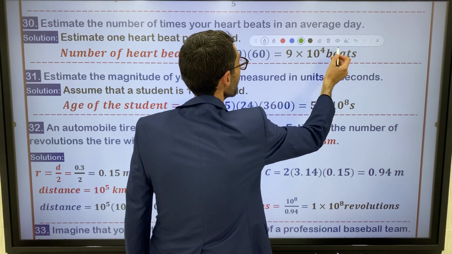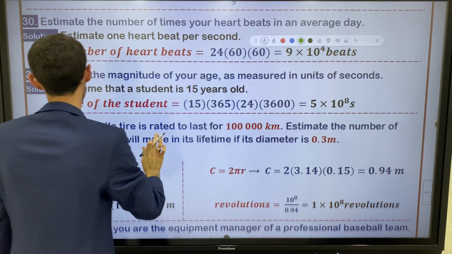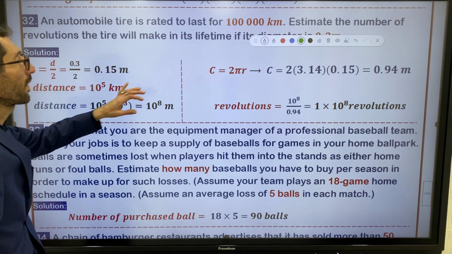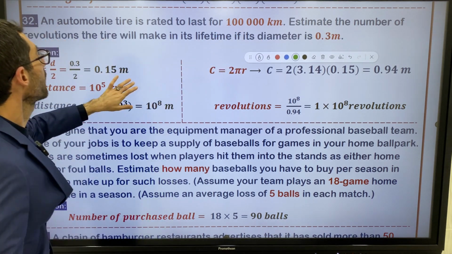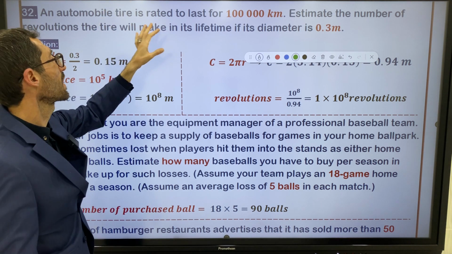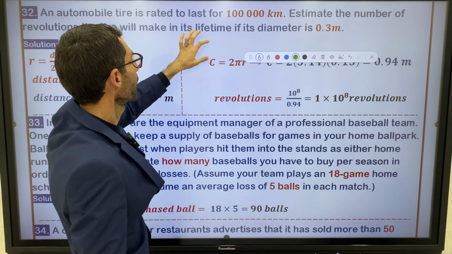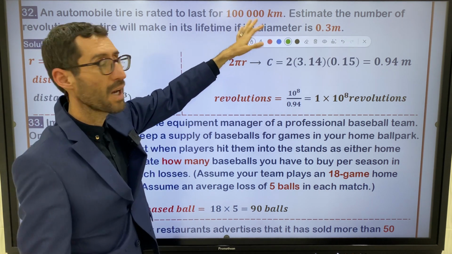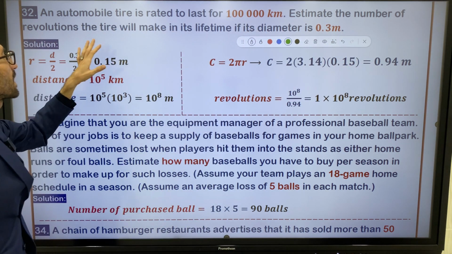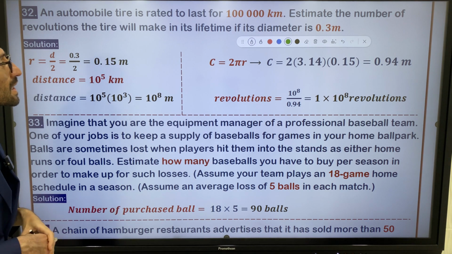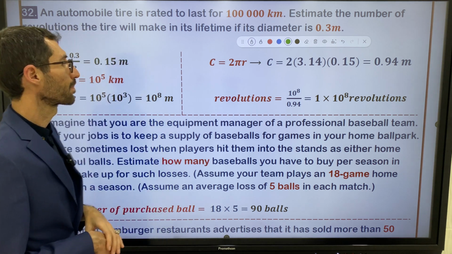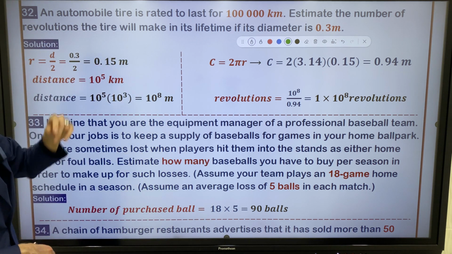Let me solve another question for you. Question 32. Let me read the question for you. An automobile tire is rated to last for 100,000 kilometers. Estimate the number of revolutions the tire will make in its lifetime if its diameter is 0.3 meters, right? So how can we solve this problem?